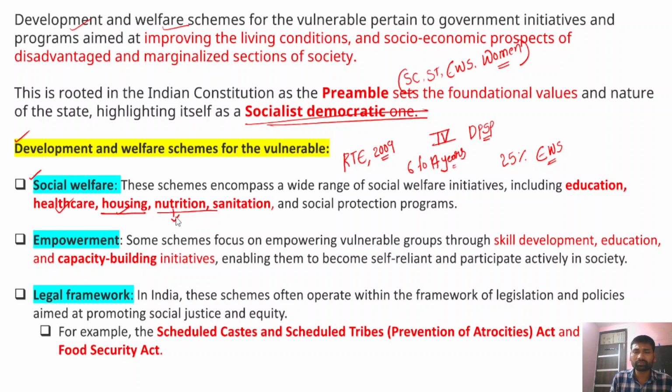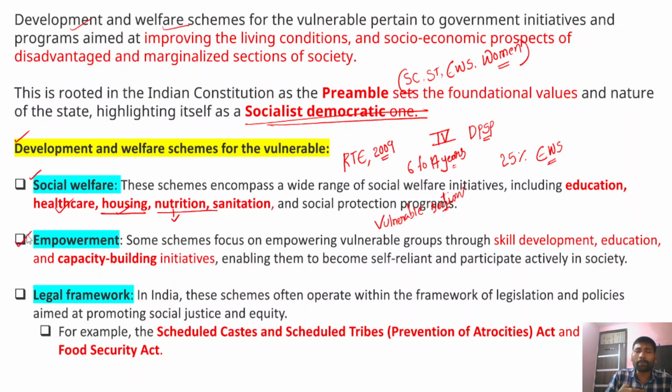In nutrition, programs like the National Nutrition Mission and the midday meal program, and in sanitation, Swachh Bharat Mission, Swachh Bharat Abhiyan. These programs come under the umbrella of social welfare programs, and they are primarily aimed at the vulnerable sections of the society. Okay, so who are the vulnerable sections? We have already discussed: scheduled castes, scheduled tribes, transgender, economically weaker sections, women and children.